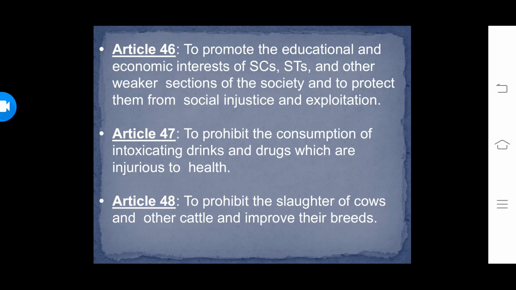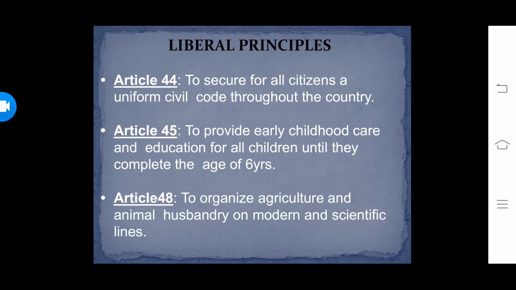So these are the dreams, aspirations of Mahatma Gandhi. He also wanted to organize the village panchayats and also wanted that agriculture should be prioritized. He also wanted to organize agriculture and animal husbandry and to take steps for preserving and improving the breeds and prohibiting the slaughtering of cows and calves and other milk and draught cattle. These were the Gandhian principles. Now I will come to the liberal directive principles.